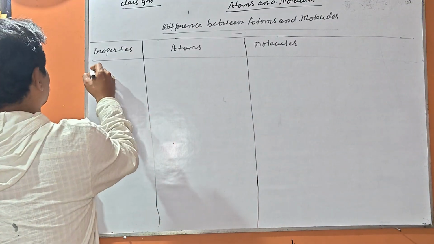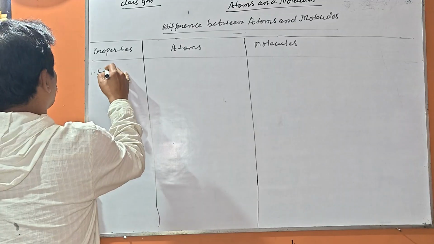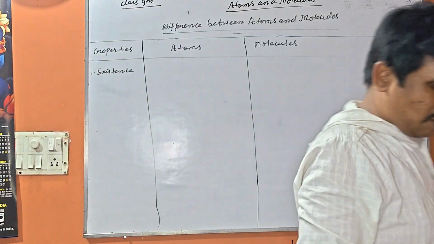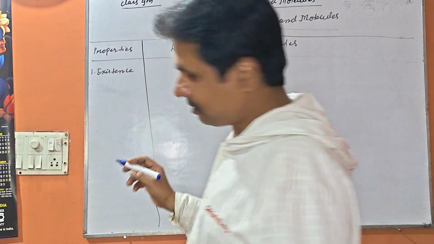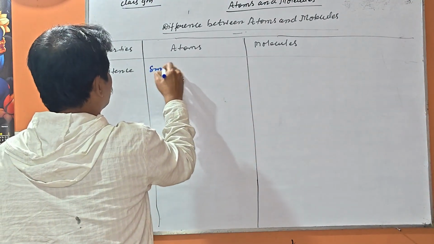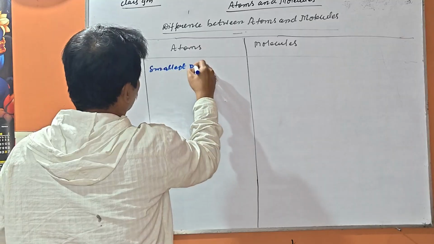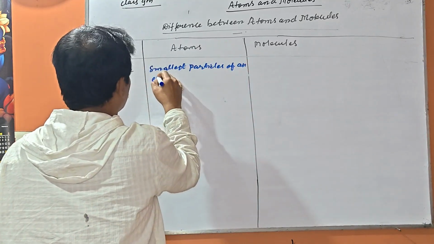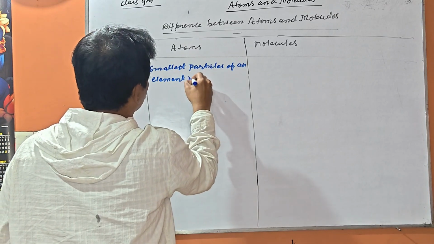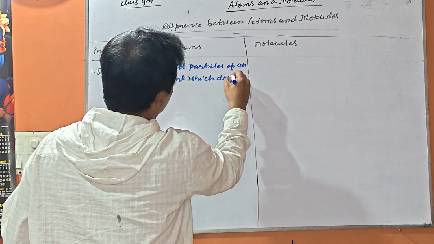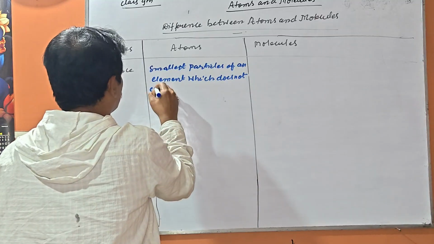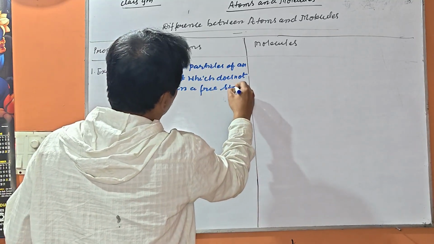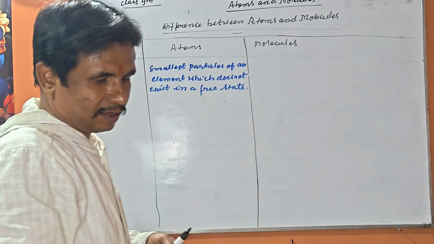First one is existence. Atoms: the smallest particle of an element which does not exist in a free state.